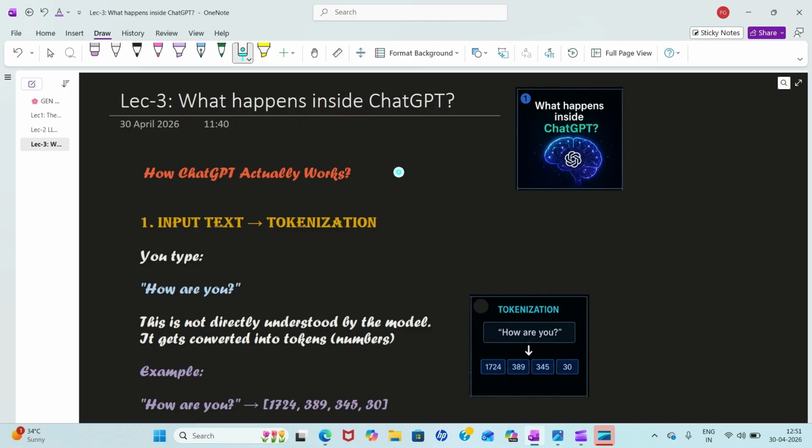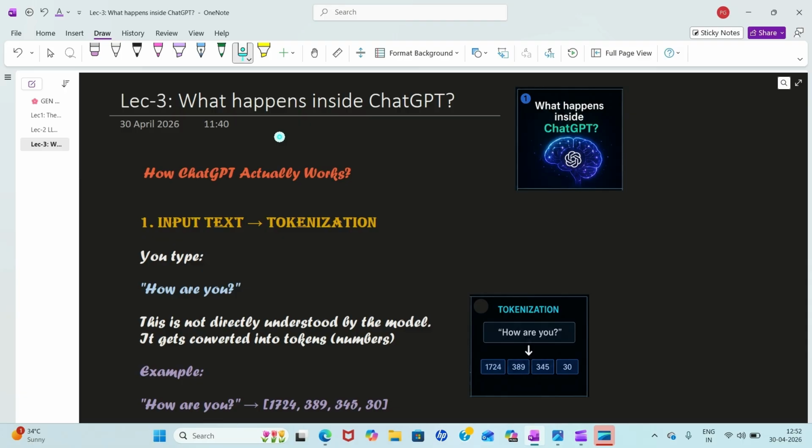Here I will make sure you know how what we studied in lecture number 2 is implemented in real life. I have taken one example of what happens inside ChatGPT, so that you understand why we learned all those terms.